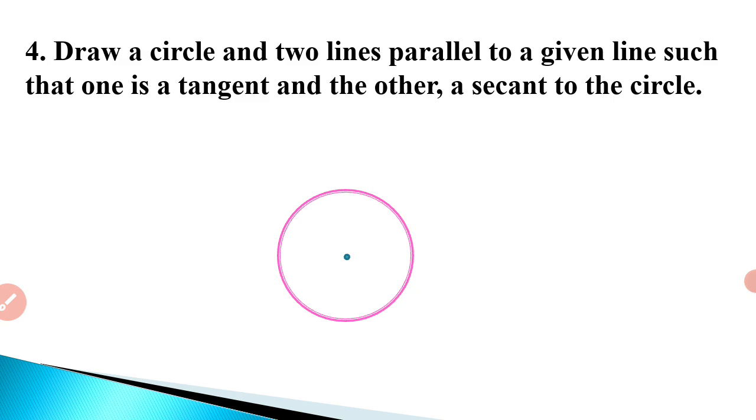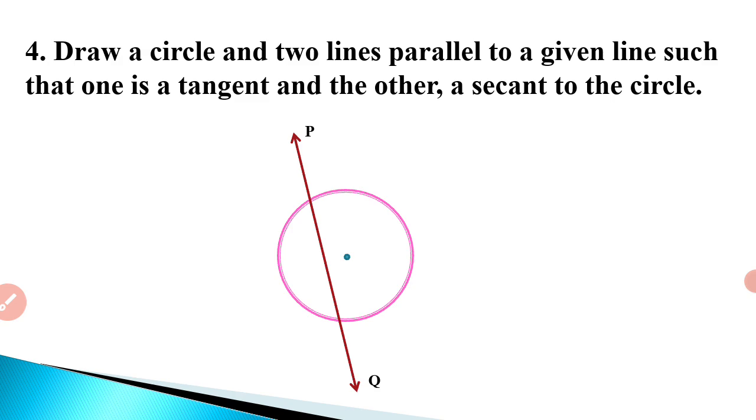This is the center of the circle, and I make a line, any line, such that one is a tangent and the other is a secant. I have to make 2 lines which are parallel to this given line, which is named PQ. Moreover, of the 2 lines I make, one should be a tangent and the other a secant. A secant is a line which will pass through the circle intersecting it at 2 points, and a tangent will touch the circle at 1 point.